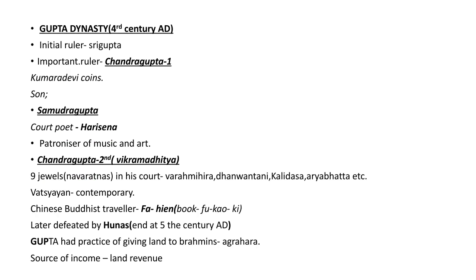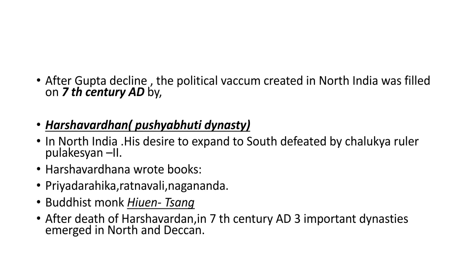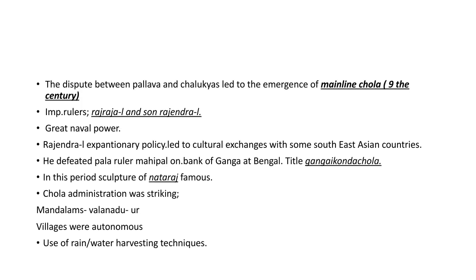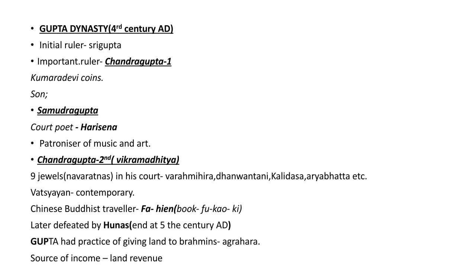Then in the later session, we have to focus on the Gupta dynasty, Harshavardhana, and some of the important topics. So, the Gupta dynasty is from the 4th century AD.